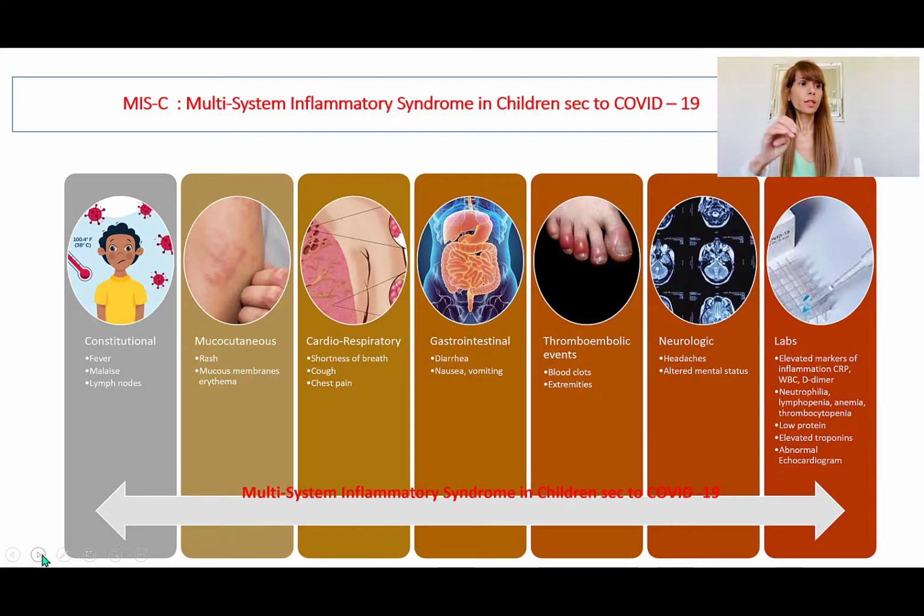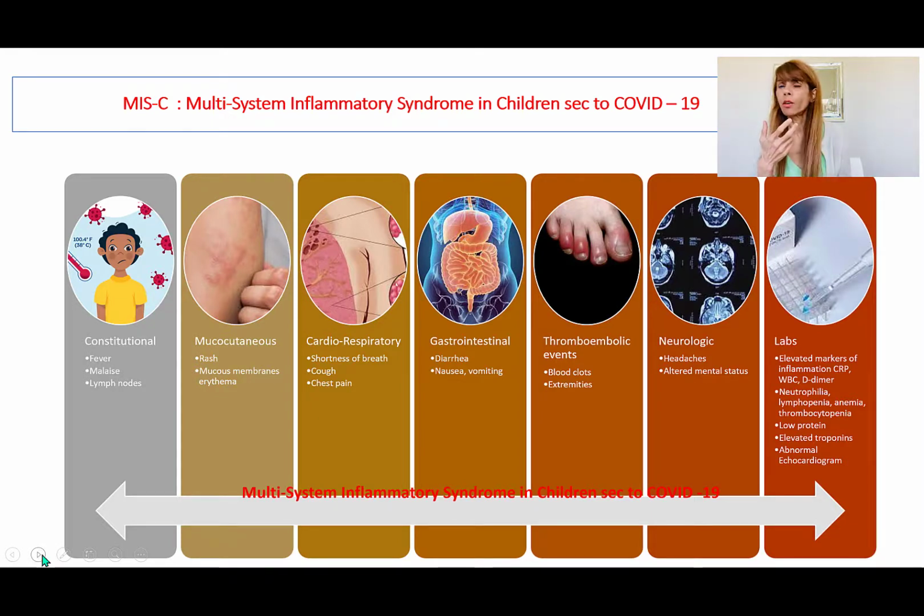So this is multi-system inflammatory syndrome in children secondary to COVID-19. We just need to make sure we differentiate between this and Kawasaki syndrome. In COVID, there's going to be involvement of multiple systems. Hardly any system is left uninvolved. The only one I can think of is the genitourinary system, and maybe that's because we don't know yet. But almost all the systems of the body are involved.